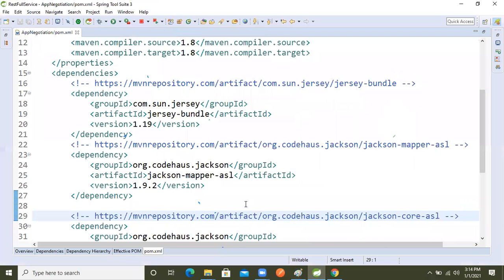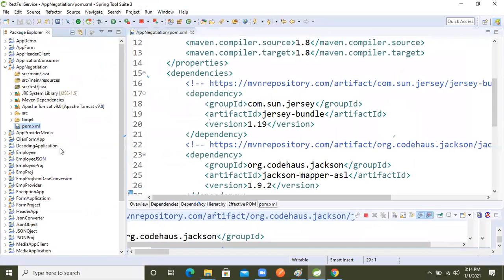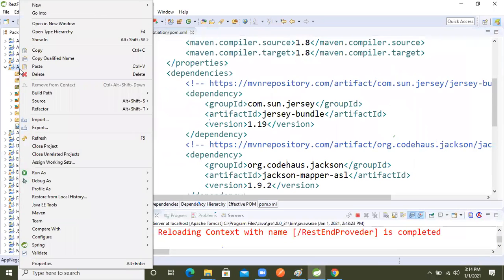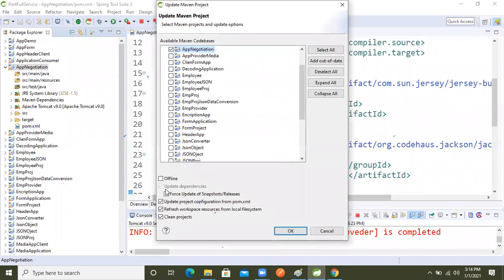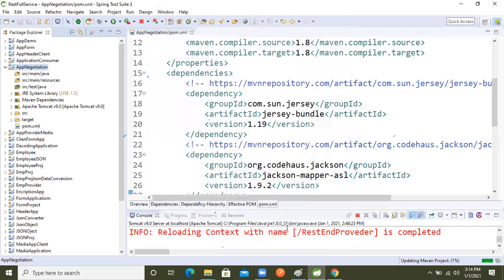I already created whatever required dependencies are there, right? Whatever required dependencies are there, we kept inside our pom.xml. So now right click on that project and go inside Maven and now update it, right? After that select the force update of snapshot release.